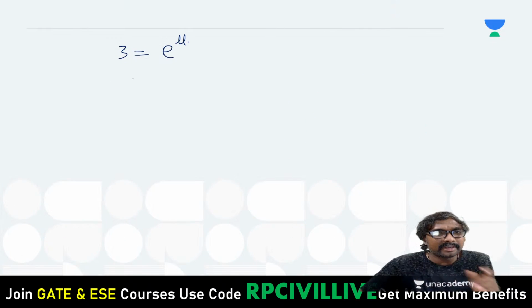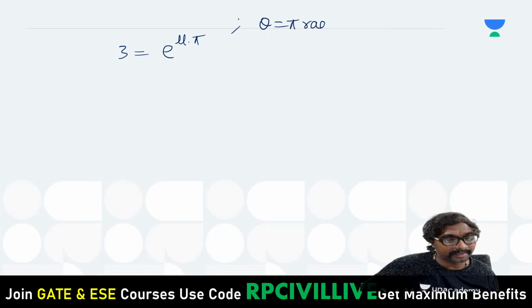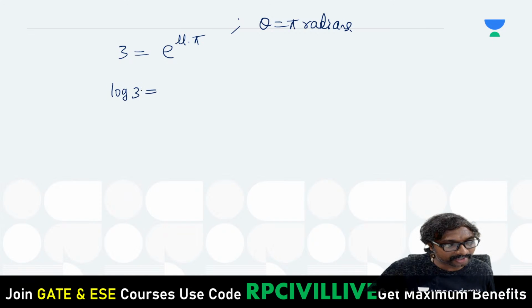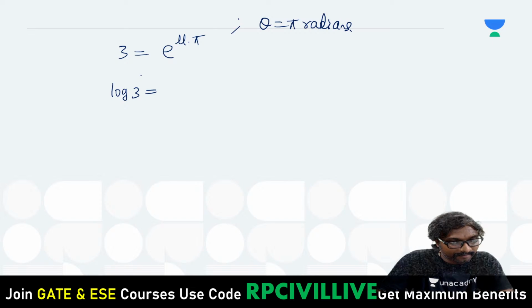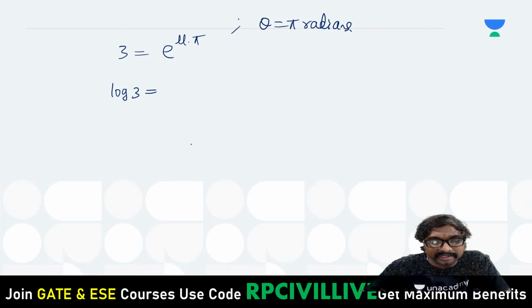So here, what is given? That theta is equal to pi radians, right? Now how can you get that? If you just observe, log 3 will be equal to how much? Log 3 will be equal to, how can you write this? Log of e power pi, right?